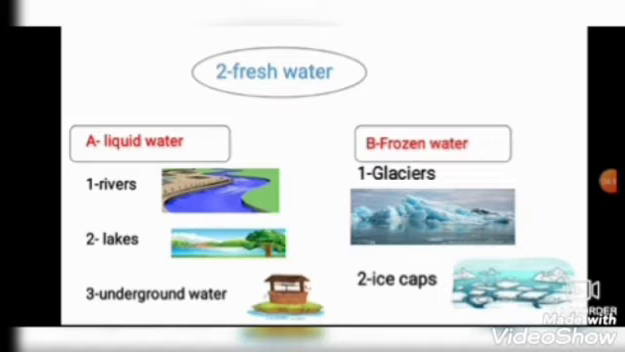Okay, Junior 3. Now I will tell you something. The percentage of salt water is more than the fresh water. When we look at our world, we will find the percentage of salt water is more than the percentage of fresh water. Okay, Junior 3.